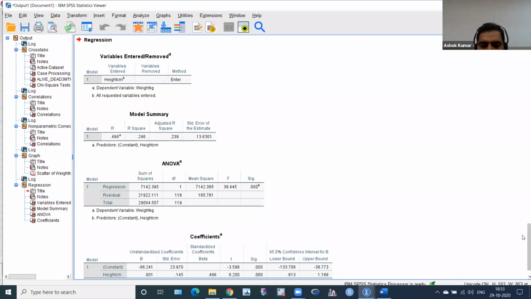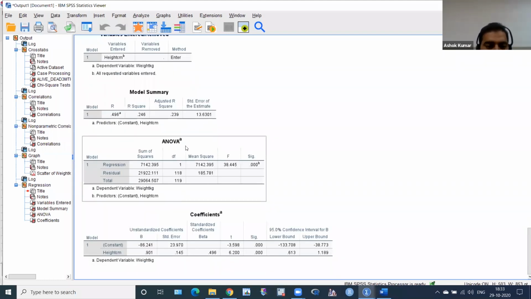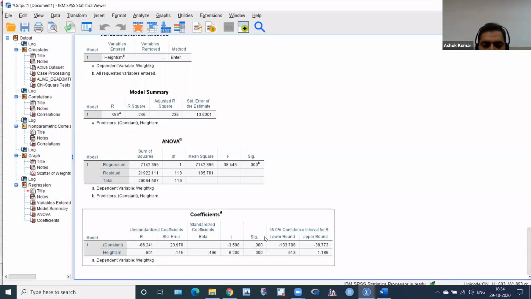You can see they differ only a little bit, both are similar. Now this is the model fit, the ANOVA test. It's a fit because we have to look at this significant p value. If it's significant, it means our model is fit, meaning weight significantly depends on height. If the p value is more than 0.05, the model will not fit. So very good, we get this ANOVA, and my model is fit.